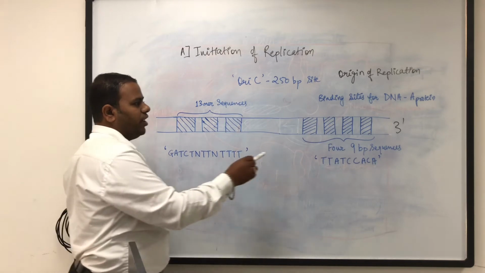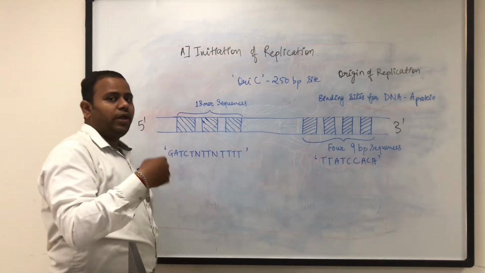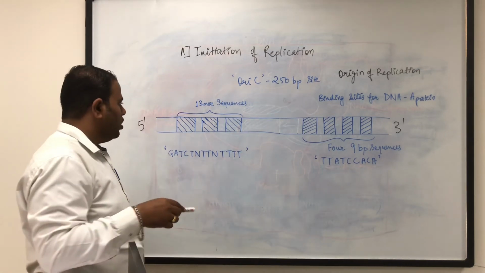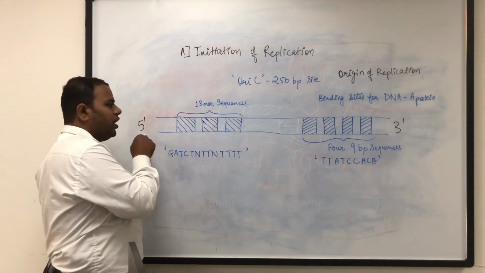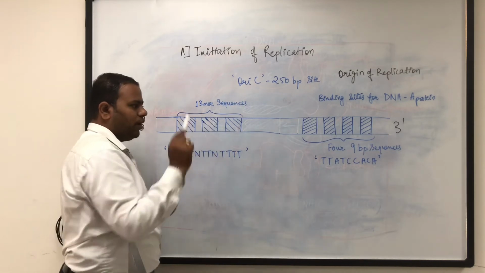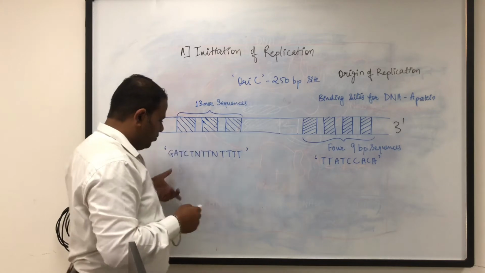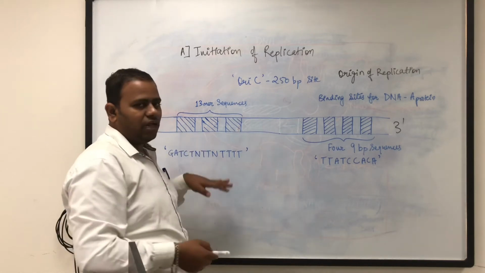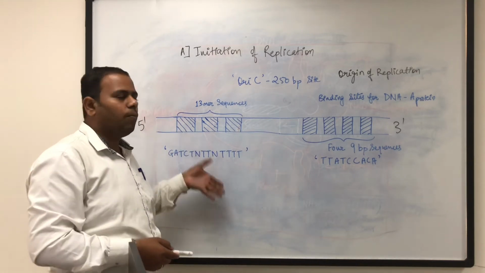This is the site where the actual opening of the helix happens in replication. I am showing you here only one strand, that is the 5' to 3' strand of this helix. The similar strand which will be below in double helical form will have the alternate or complementary sequence.